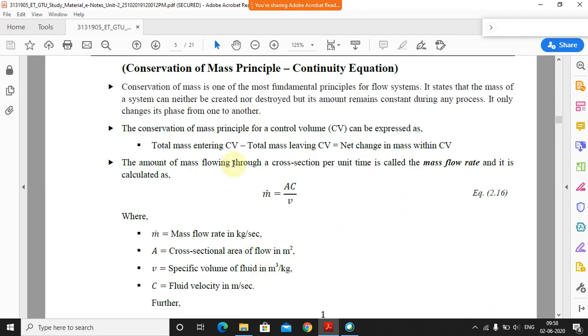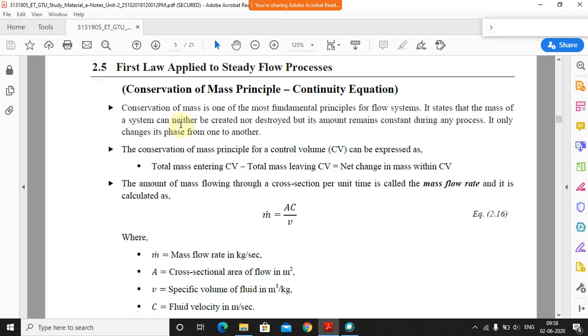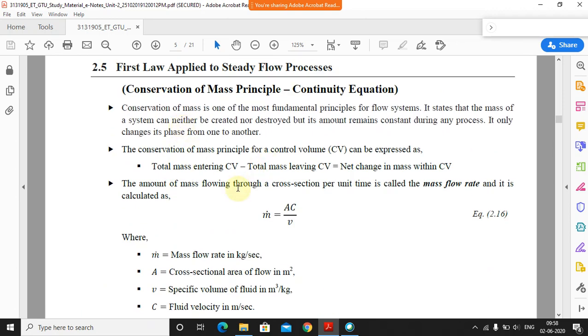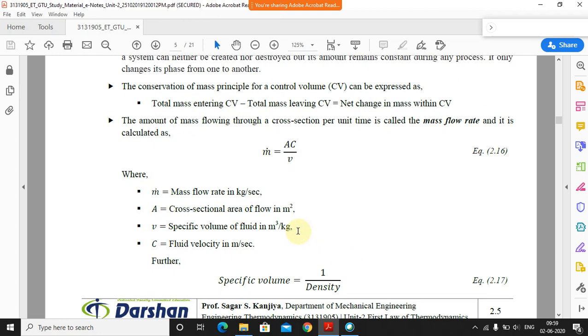Also we have seen the conservation of mass principle, because the mass flow rate is one of the important parameters whenever we are considering any thermal applications. So mass flow rate is what? The total amount of mass flowing through a cross section per unit time. That is nothing but your mass flow rate, and it is calculated as m dot is equal to A, the cross sectional area in meter square, C, the velocity, and nu, the specific volume, that is meter cube per kg.